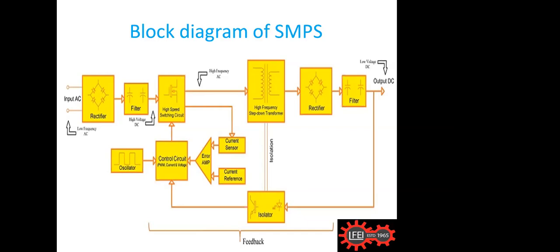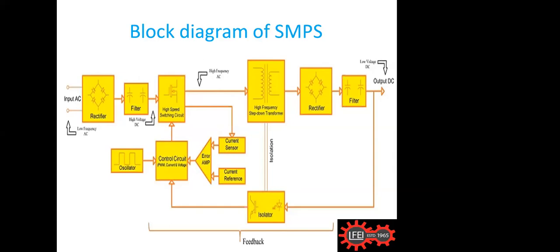The switching speed or PWM control then reduces or increases the width of the signal. By doing this, we can make the output very, very constant. That is the main advantage of SMPS, because we have feedback and all the error is correctly balanced.